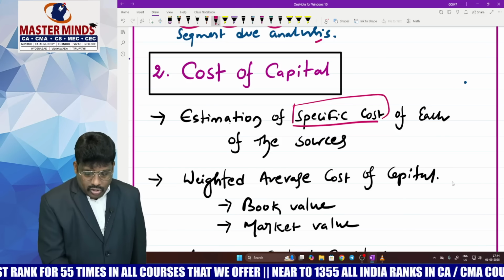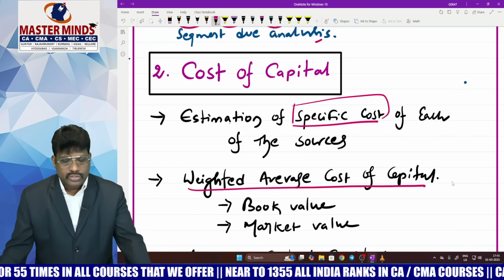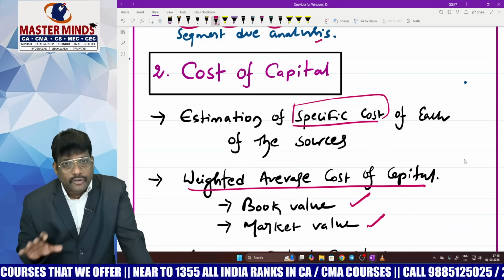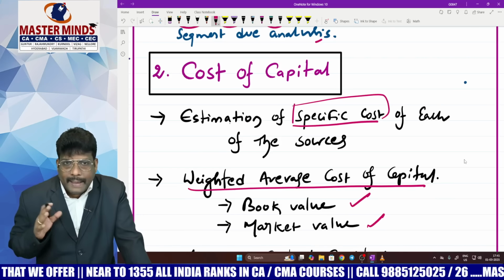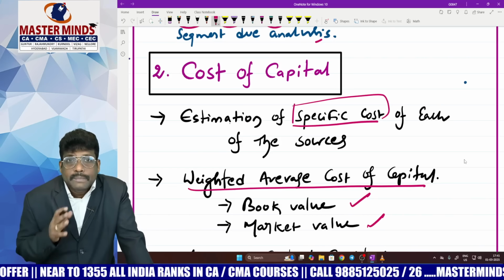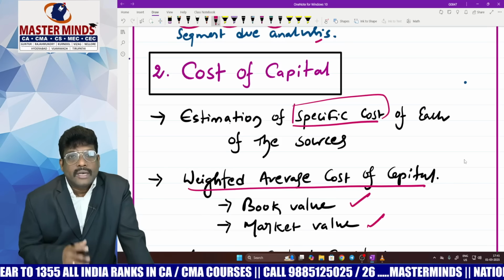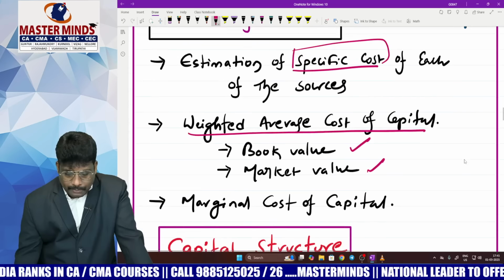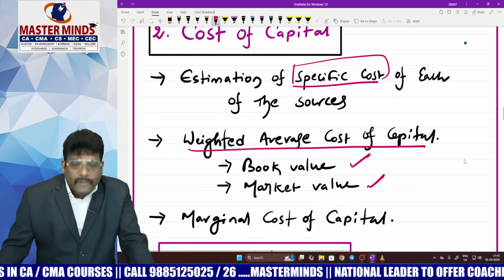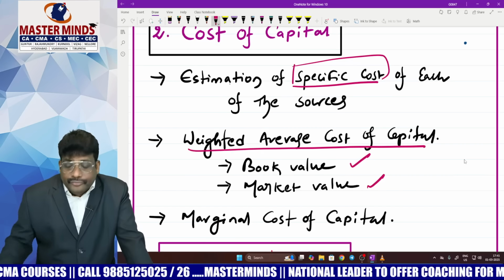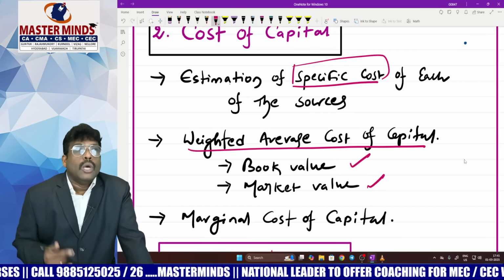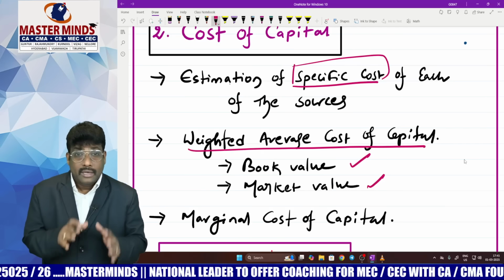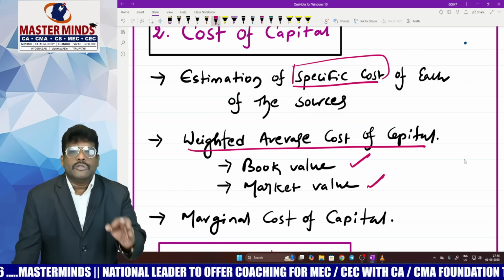Okay. Thereafter, concentrate to learn weighted average cost of capital based on book value, based on market value. Dear students, don't forget, while estimating weighted average cost of capital based on market value, what would be the personal tax impact, what would be the flotation cost, particularly with respect to calculation of cost of retained earnings. Keep this point in your mind. Thereafter, marginal cost of capital. Whenever a company needs additional funds, we used to compute marginal cost of capital. While estimating additional funds, what would be the risk element of equity shareholders as well as debenture holders? Pay attention to this. Then this chapter is superb.